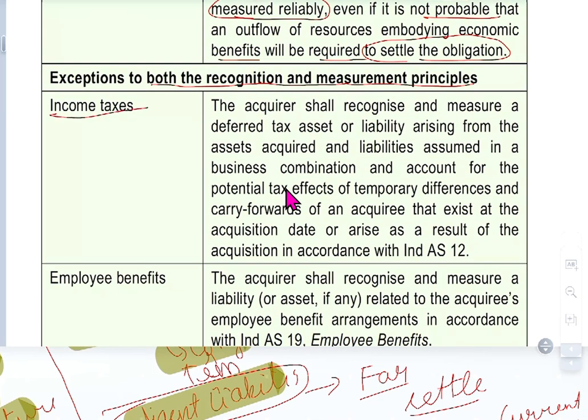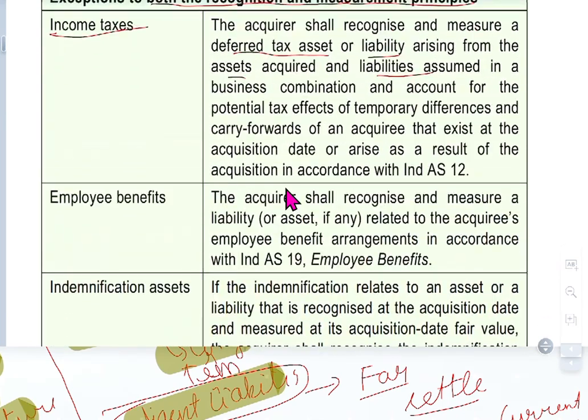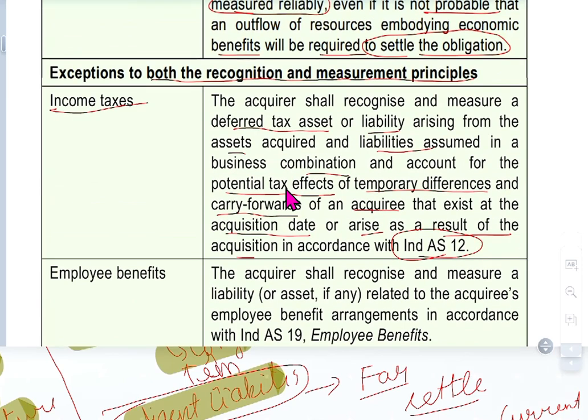Income tax. The acquirer shall recognize and measure deferred tax assets and liabilities arising from the assets acquired and liabilities assumed in the business combination, and account for the potential tax effects of temporary differences and carry forwards that exist at the acquisition date or arise as a result of the acquisition, as per Ind AS. You know about deferred tax because of depreciation and other expenses.